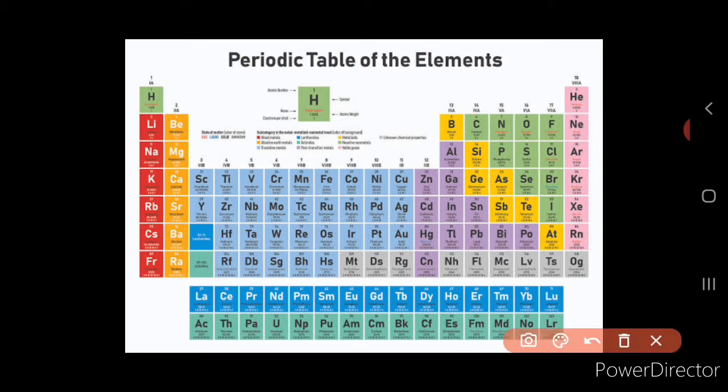This includes group 3 to 12. All these you can see here, isn't it? All these come under the D block elements. That is, from group 3 to 12 comes under this block.